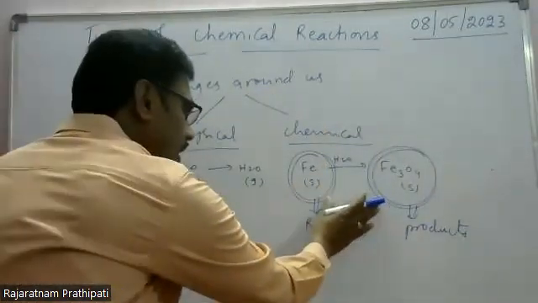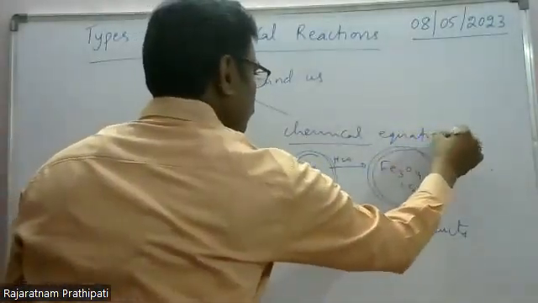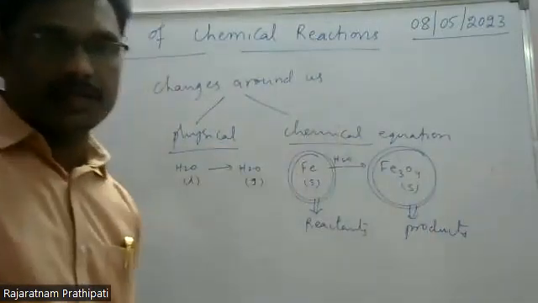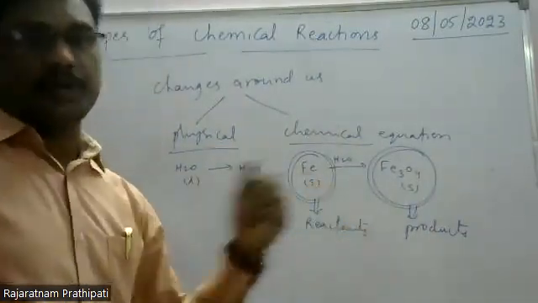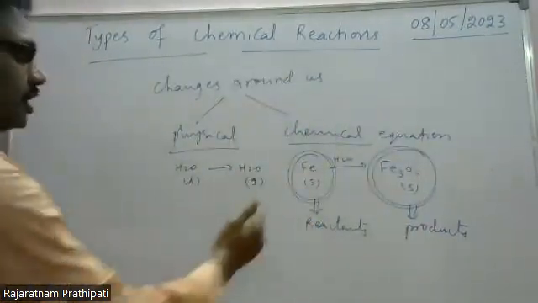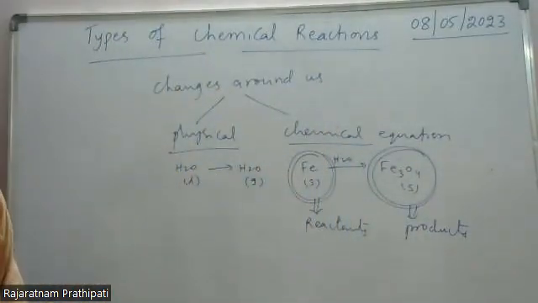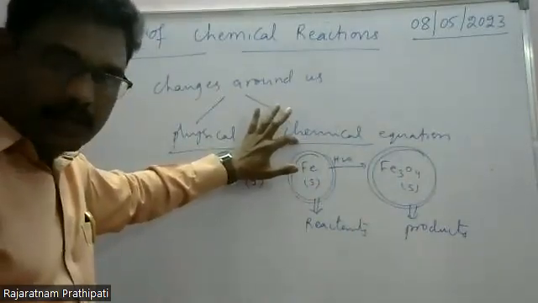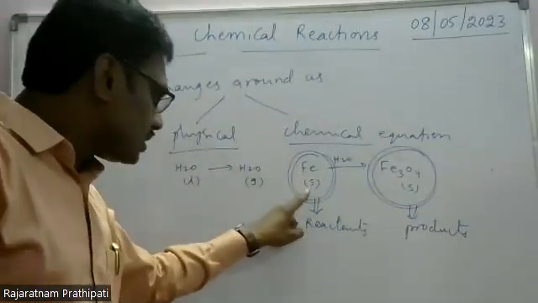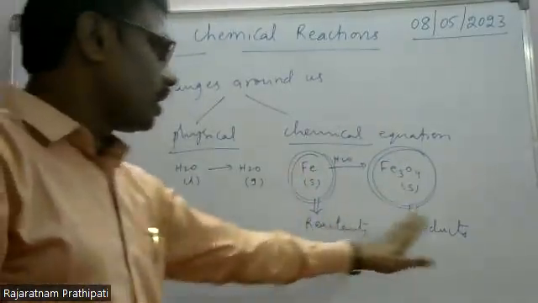And chemical reactions are expressed in terms of a chemical equation. A chemical equation is a shorthand representation of the chemical reaction, using symbols and formulae of the substances, whether reactants or products.